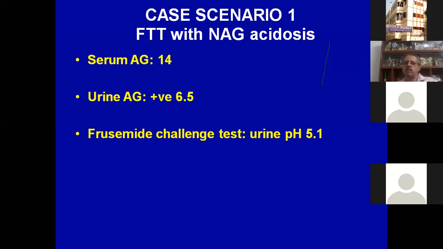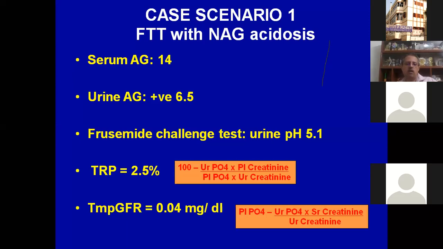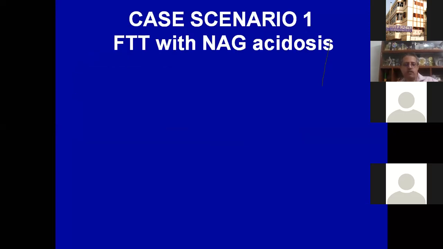And if the urine pH is below 5.5, it is proximal. If it is above 5.5, it is distal. So we have a proximal RTA. We did a tubular phosphate reabsorption, which showed that the child is hardly reabsorbing any phosphate. So phosphaturia was established.